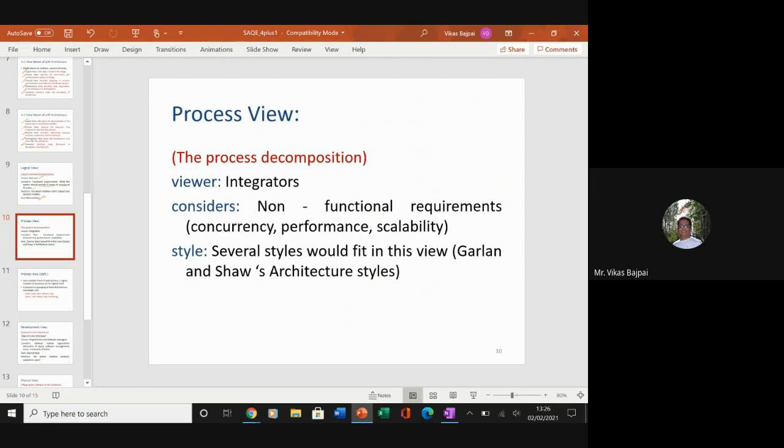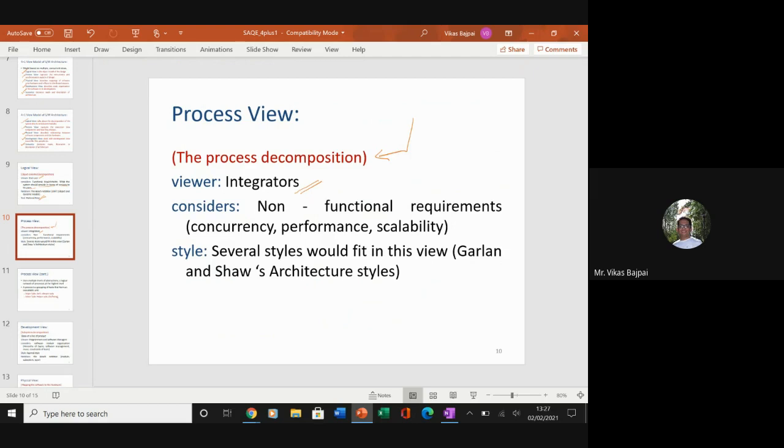Next is your process view, where the view is the integrator, right? So here, previously we went for logical decomposition, which was your object oriented decomposition. This time I have the process decomposition. So I have to consider the non-functional requirements. That means your concurrency, performance, scalability, and so on and so forth.